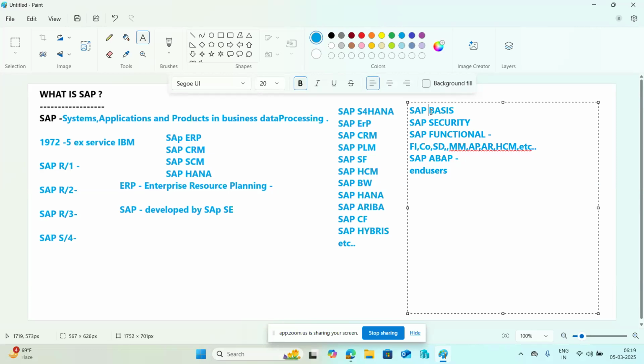So the basis team is compulsory for each and every organization, each and every business, each and every company. Basis team is the core team here, right? Why? Because the activities we are performing in the SAP systems are very critical activities. That's why basis is the IT technical foundation that enables SAP applications to run smoothly, which means we are the main team.